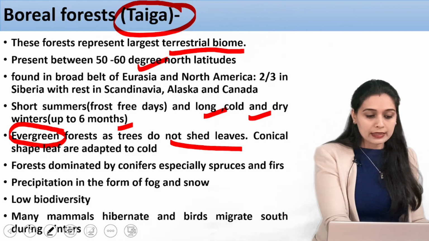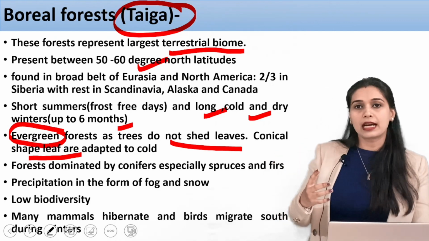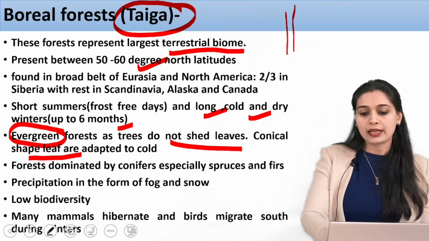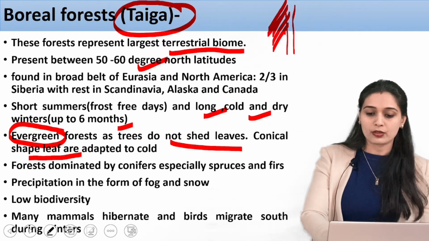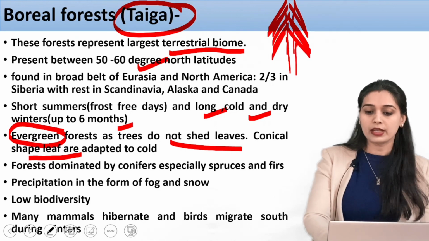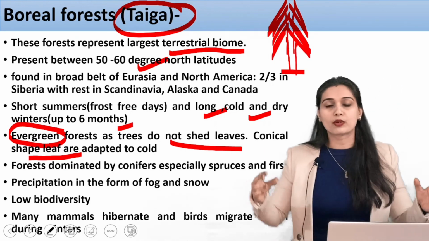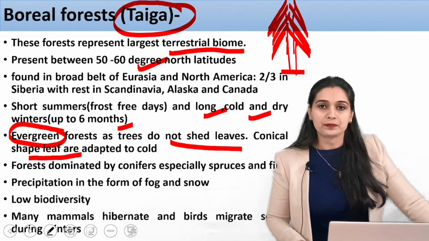Now they have conical shaped leaves. These conifer trees are basically those characteristic Christmas trees. You have drawn these trees in your paintings, right? These are conifers. They have conically shaped leaves and they have adapted to the cold.